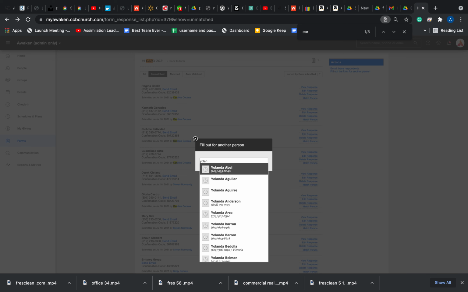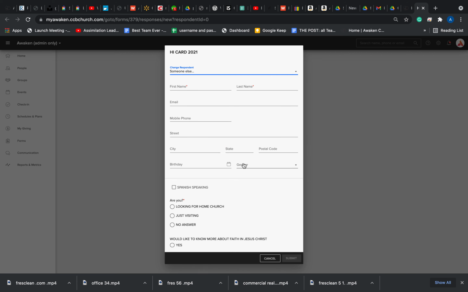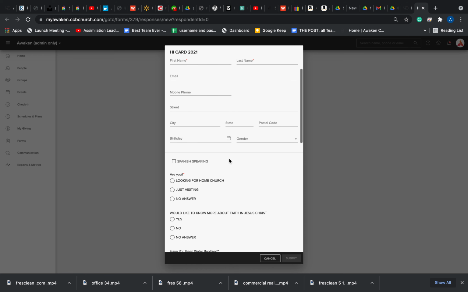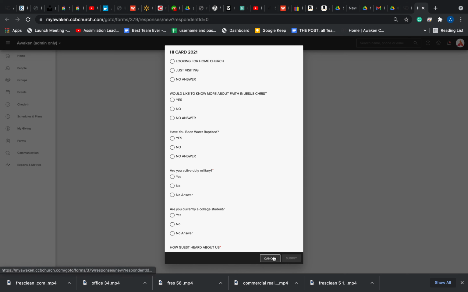But just using a name for an example, you would type in her name, and if it's not there, then we would fill out a new form for her according to her card. Of course, because her card was empty, we don't have that information. Gotcha. Once you fill this all out, you submit it, and now they're officially in the MyAwaken system. Okay, and is that it?